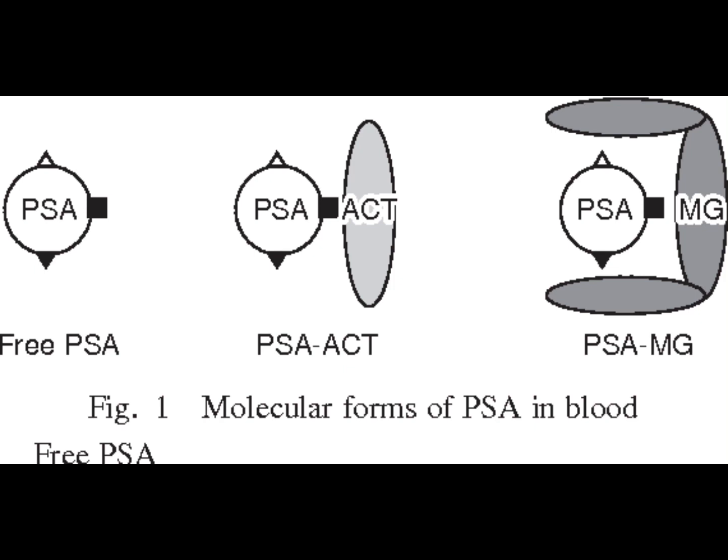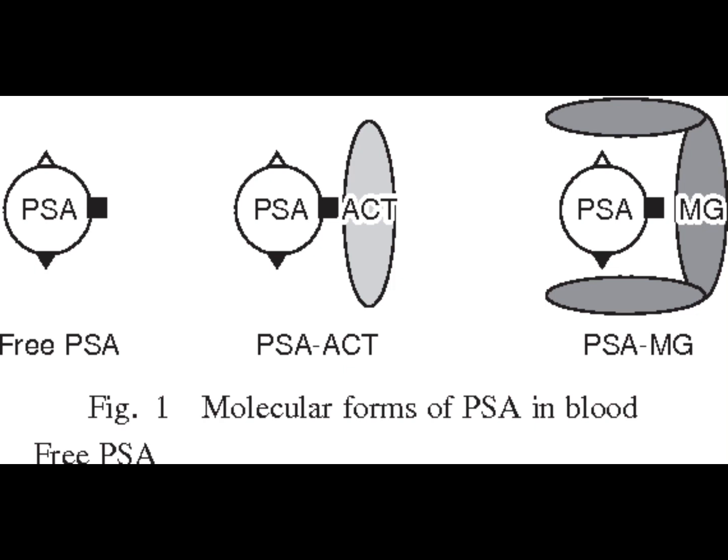Complexed PSA means PSA which is bound with alpha-1 antichymotrypsin, and the other is free or unbound PSA. The enveloped PSA, which is bound with alpha-2 macroglobulin, cannot be detected by immunoassay. So that should be kept in mind: the total PSA is a combination of complexed PSA and free PSA, and that is the total PSA.